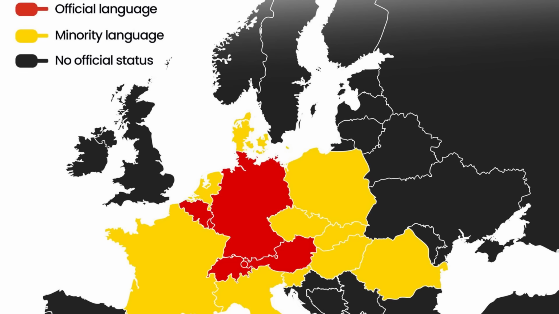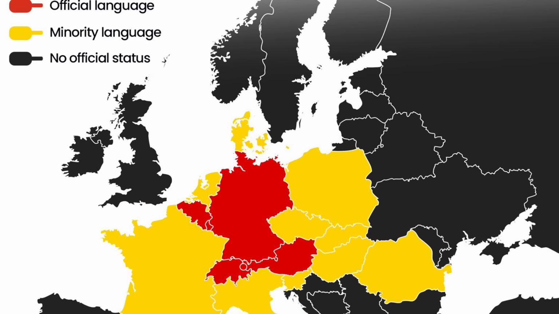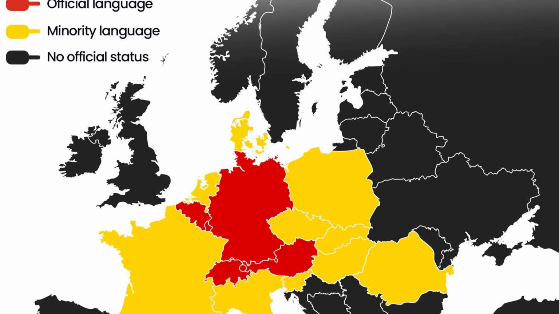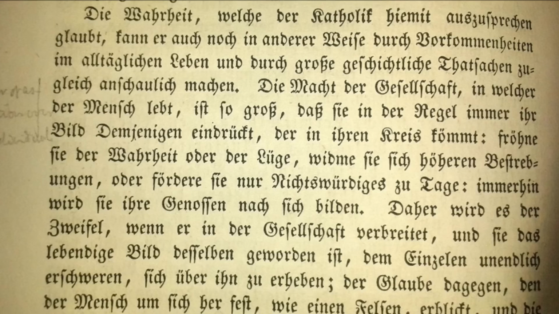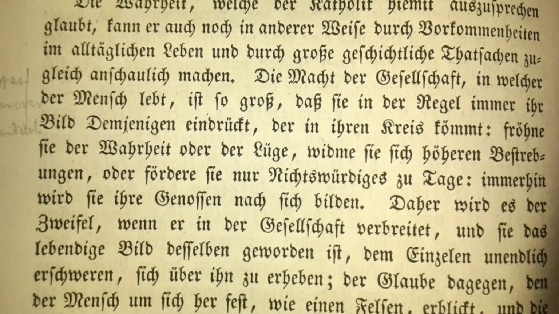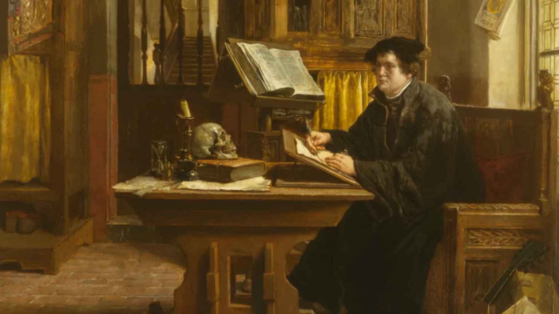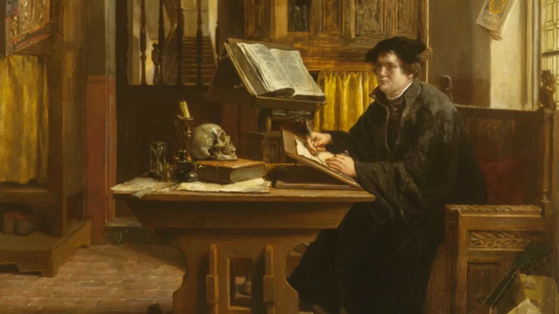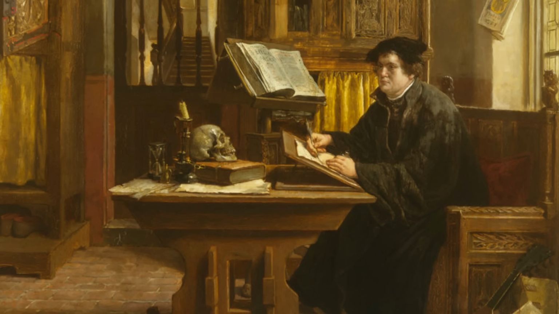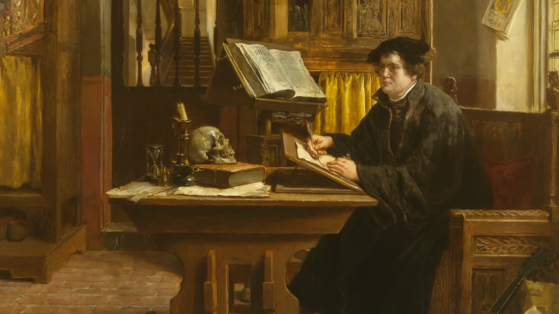German. German is a West Germanic language spoken mainly in Germany, Austria, and Switzerland, with historical roots tracing back to early Germanic tribes in Central Europe. Its development was shaped by the High German consonant shift, which created Old High German and distinguished it from other Germanic languages. Over centuries, German evolved through Middle High German and Early New High German, gaining major influence from Martin Luther's Bible translation, which helped standardize the written language.